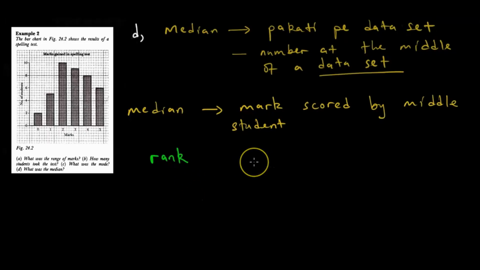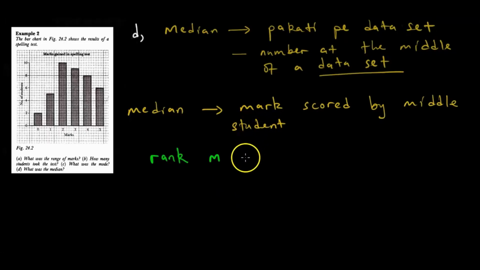So if you want to find the median, you have been given a bar graph. Sometimes they give you a dataset, meaning they give you numbers, and ask what is the median of these numbers. It's easy, you are just going to look at it and observe and find the median. We're going to have questions like that, don't worry. But if they give you a graph and ask what is the median, you need to find the rank of M, M for median.